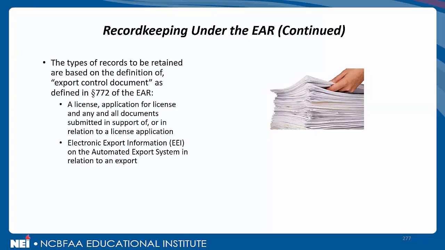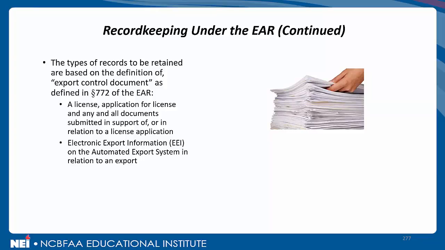The types of records to be retained are based on the definition of what's referred to as export control document, as defined in Part 772 of the EAR. Well, it could be a number of things. First sub-bullet point, it could be a license, application for license, and any and all documents submitted in support of or in relation to a license application. All of the things that we send through SNAP are the actual application, supporting documents. That's what they're talking about there.